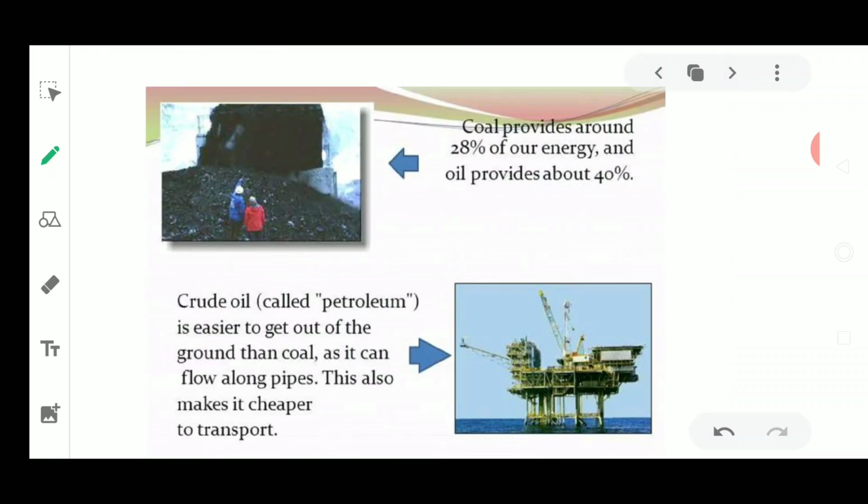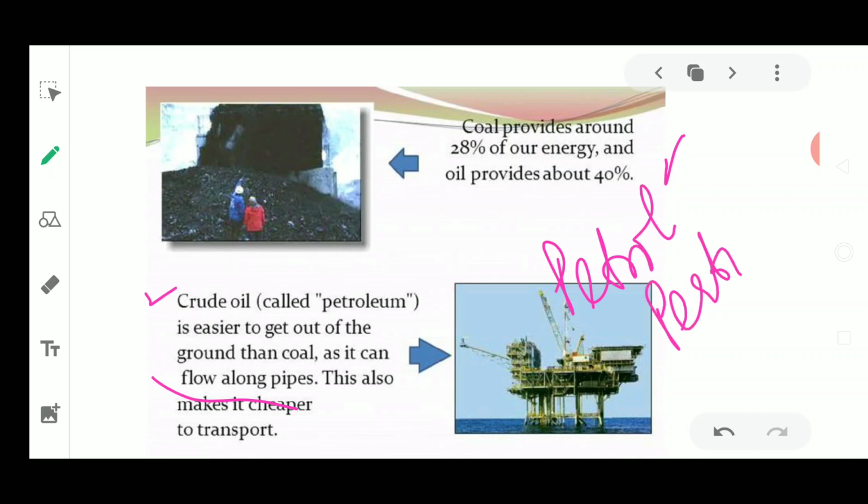Next, coal provides around 28% of energy around the world, and oil provides about 40%. So these are the facts which tell you about the type of fuel people are using. Now crude oil, or petroleum, is easier to get out of the ground than coal. It flows through pipes. Again, the formation of petrol takes millions of years by the process of petrification. It is also cheaper, at least cheaper than coal.